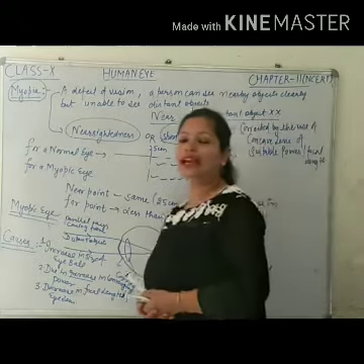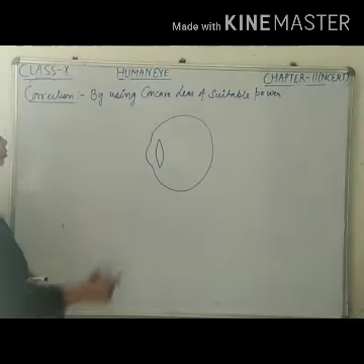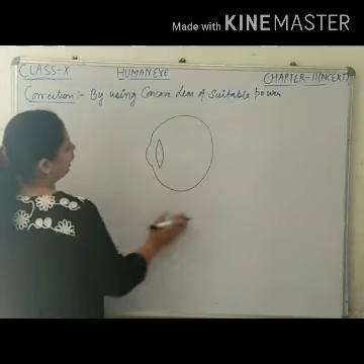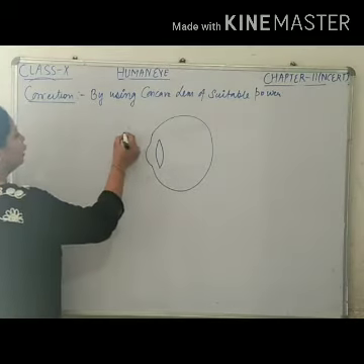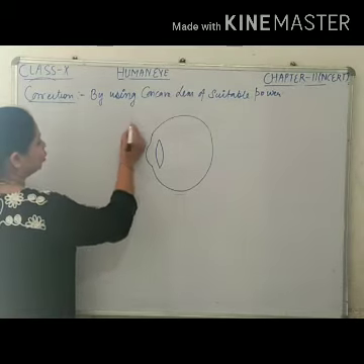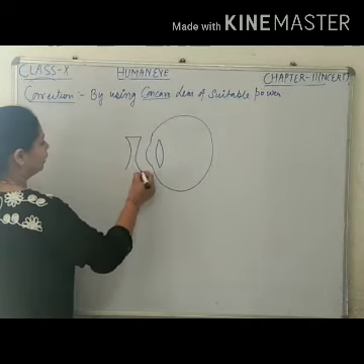So let's draw the diagram of how to correct it. Now it is our eyeball, cornea, lens. Now we are in a situation to use concave lens being diverging in nature.